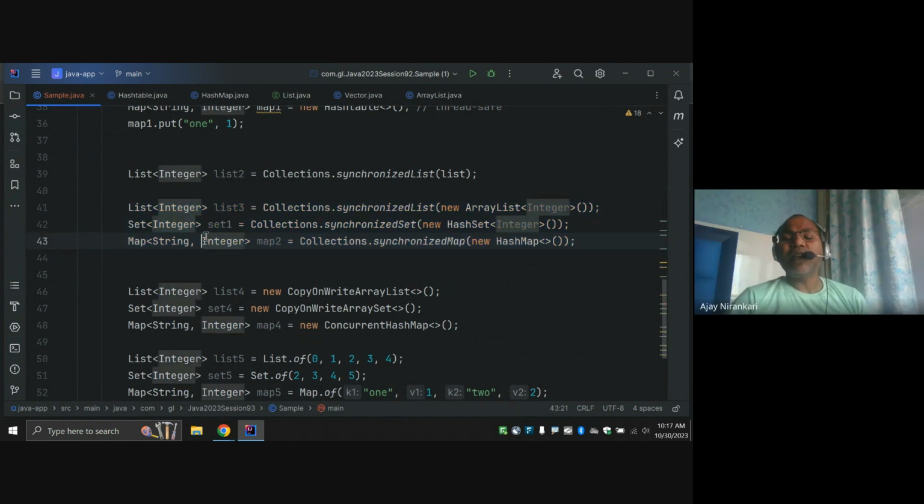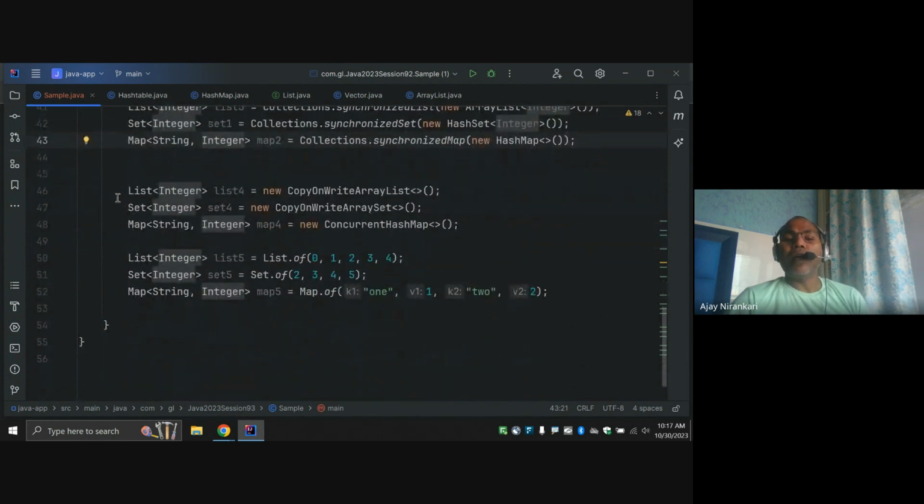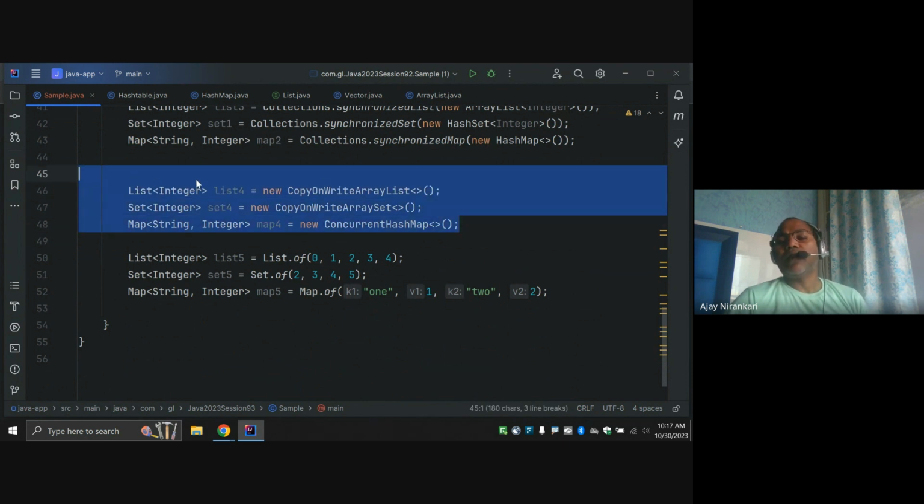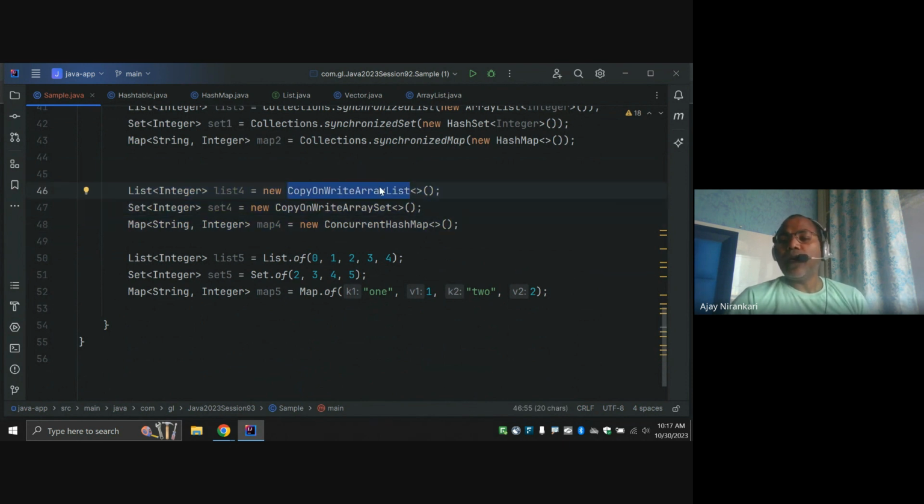Is there any new way, new implementation? Java 5 comes, and if you want a list, set, or map, you can use these new classes. Feel free to use their thread safe classes: CopyOnWriteArrayList, CopyOnWriteArraySet, and ConcurrentHashMap. The ConcurrentHashMap is very, very used nowadays in all applications, right?